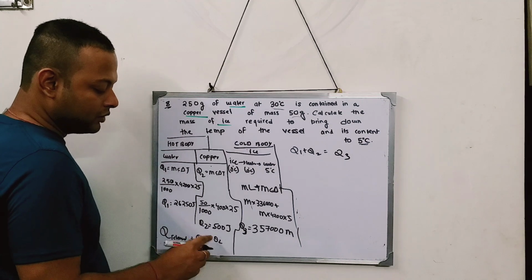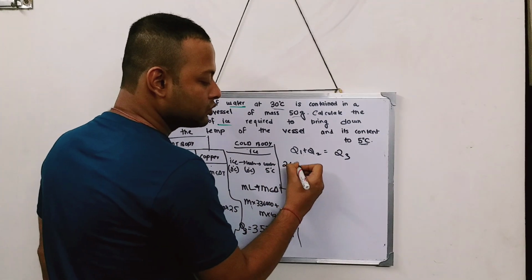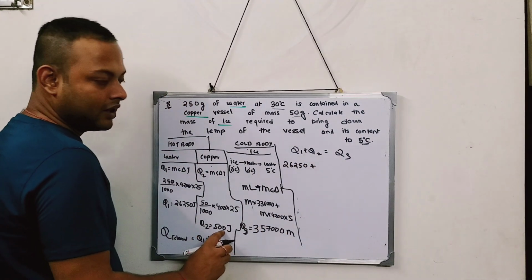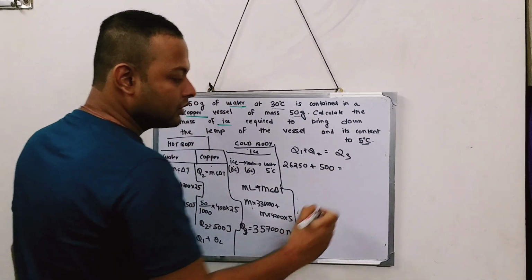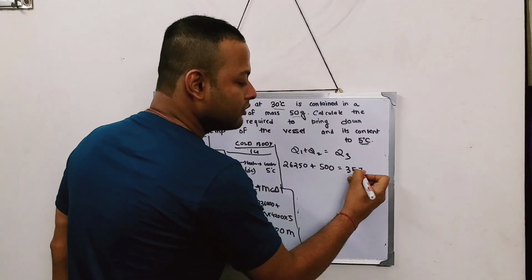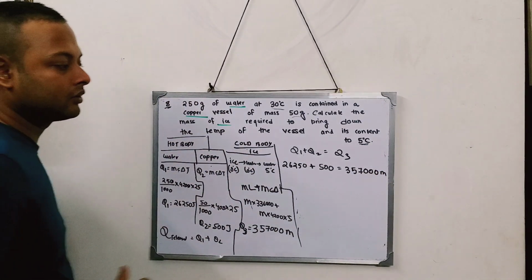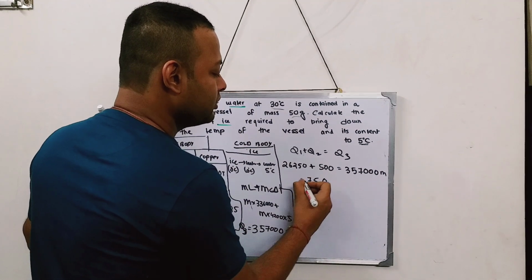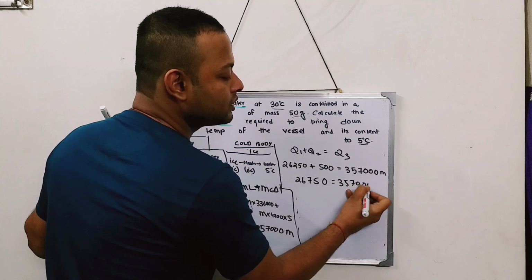So what is Q1 plus Q2? 26250 plus Q2, it is 500. And Q3 is how much? 357,000 m. Now solve it. 26250 plus 500 gives 26750, and this equals 357,000 m.